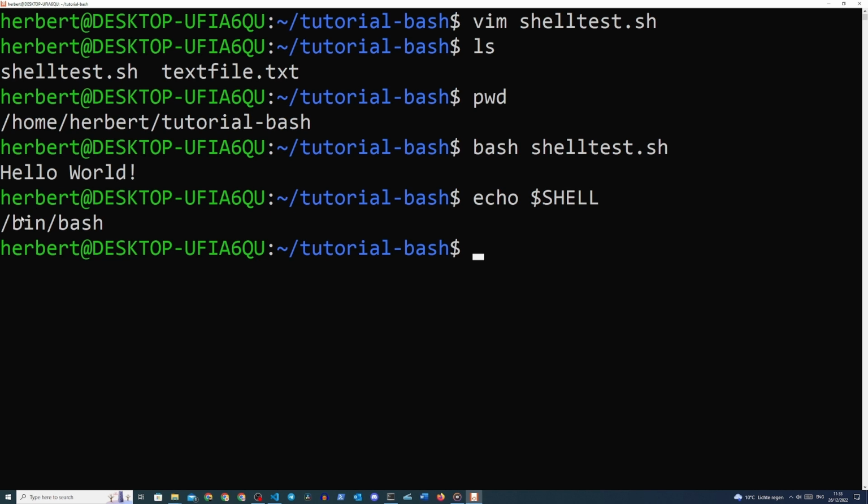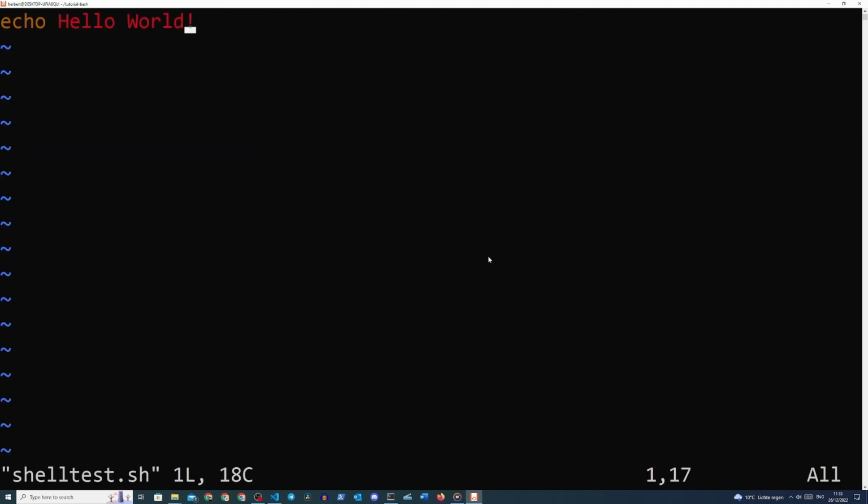Copy the output by selecting it and using either Ctrl+C or right-clicking the selection, either should work. Now let's go back into our shell script and enter insert mode, since we want to enter all this information in the beginning of the file. Press I and type in #!, and then paste in the output of the echo $SHELL command.